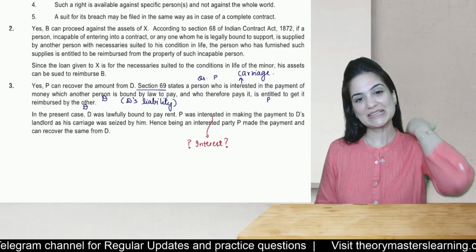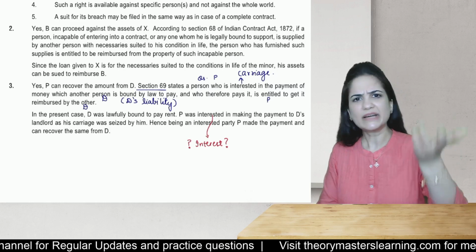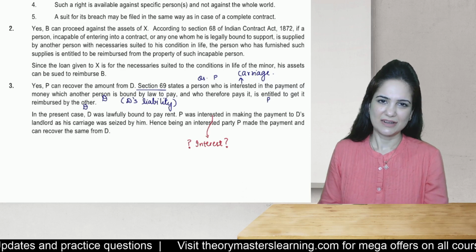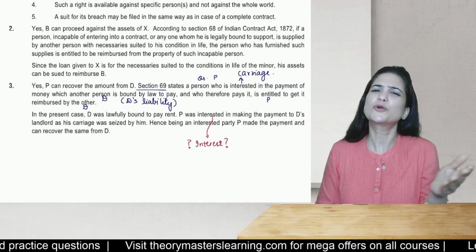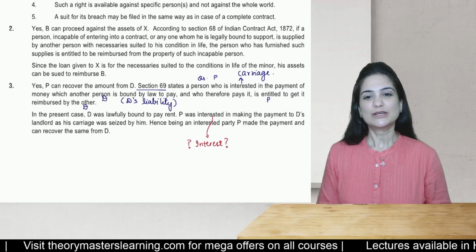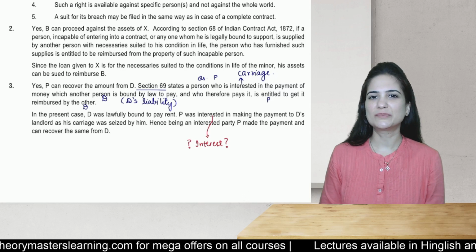Now, in this case, D cannot argue, "But I didn't ask him to pay." See, he's paying your obligation. He has paid for the time being. Later on, go and return it to him. This is just like a contract. It's a quasi contract. So therefore, P is entitled to be reimbursed by D.